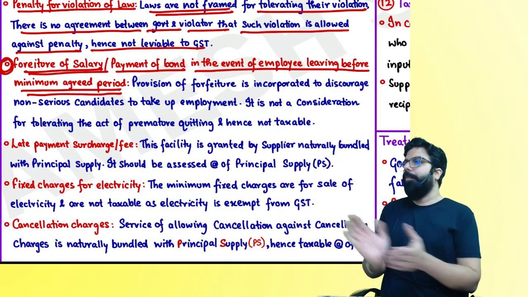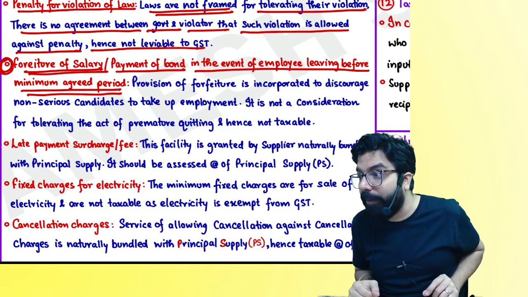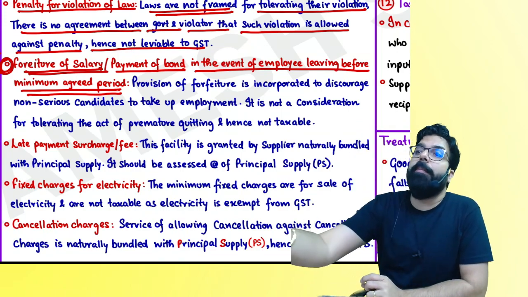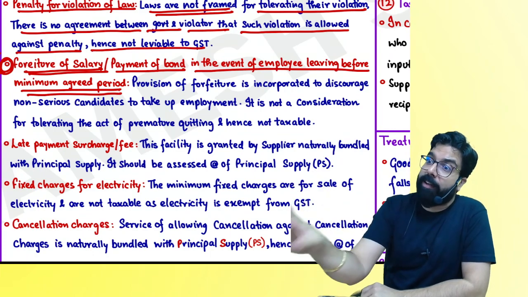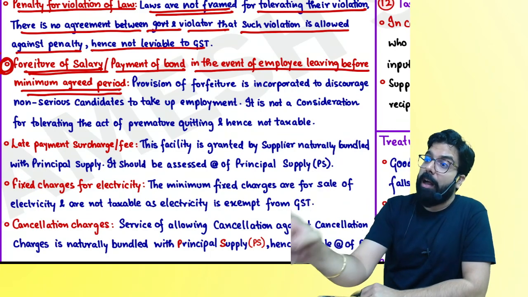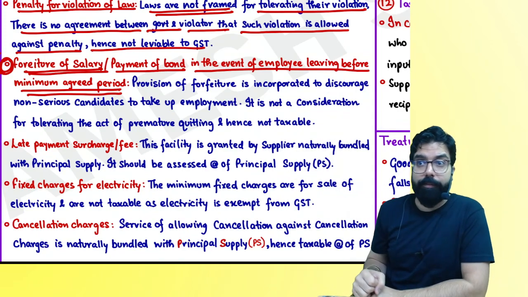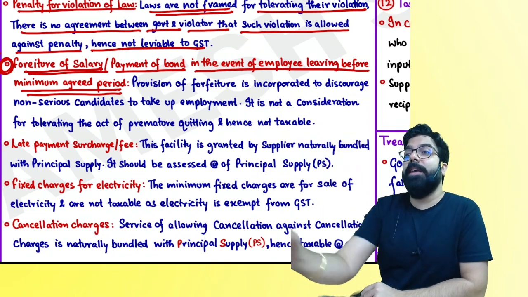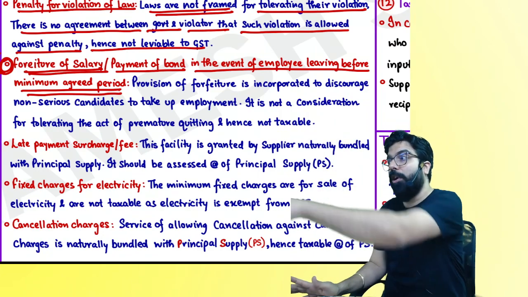Everyone listen. For example, Madhumita's neighbor. Yes, madam, your name? Divya. Divya joined my organization. I told Divya, if you leave the organization before 6 months, I will charge you 6 lakh rupees. The bond amount is 6 lakh. Or I will forfeit your one month's salary. I will not give you one month's salary.